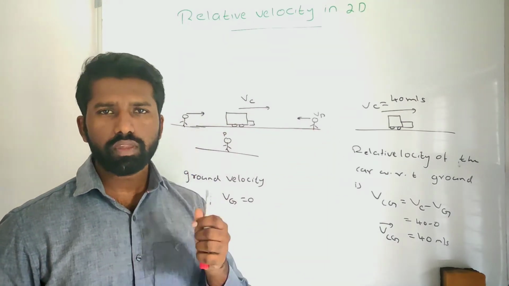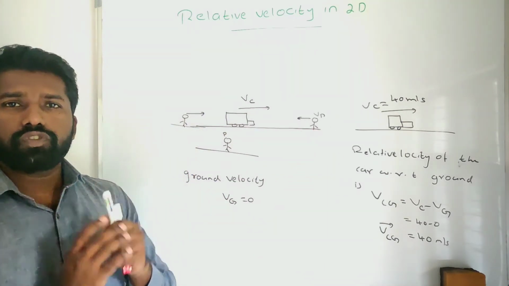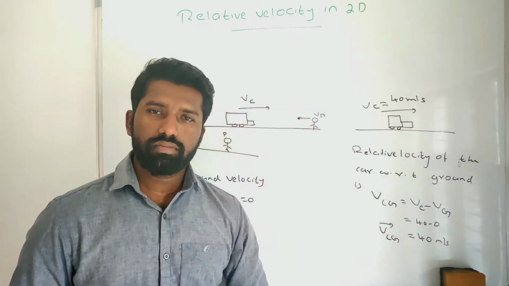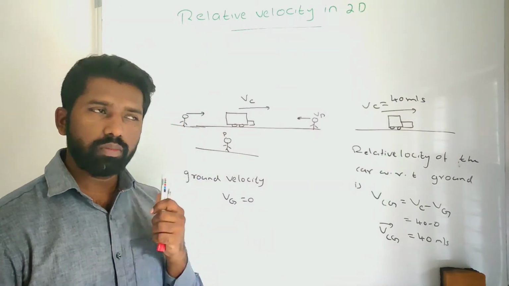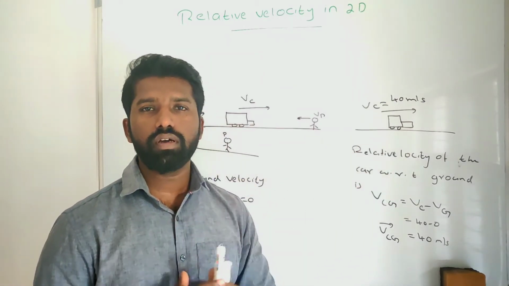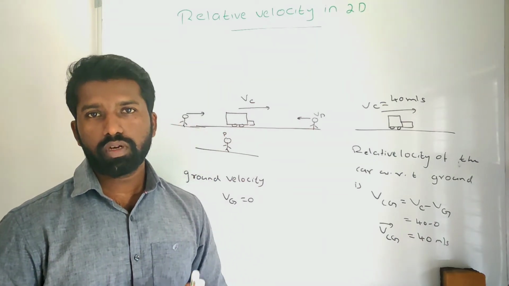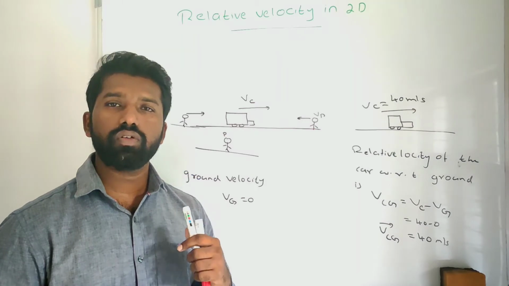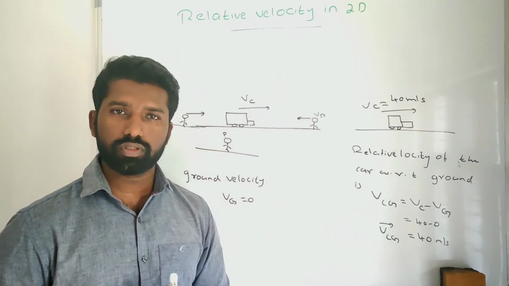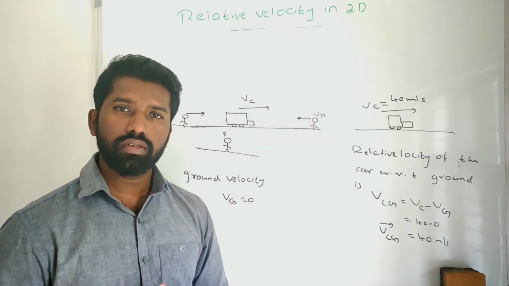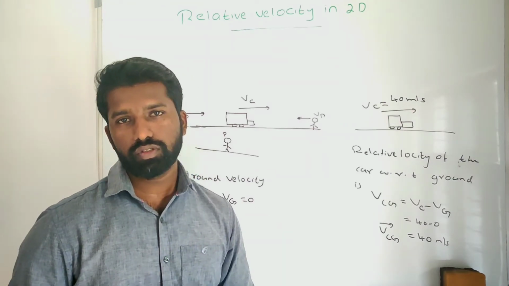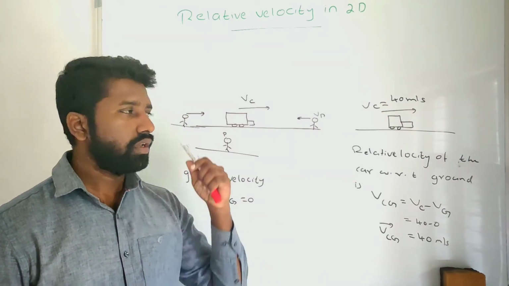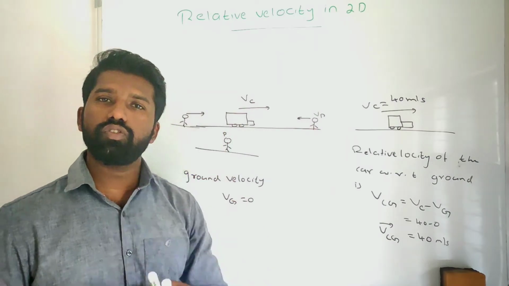If two bodies are moving in a straight line, the directions may be along the same direction or in the opposite direction. But in a plane, the directions are not necessarily the same or opposite. They may make some angle. So we will discuss here the relative velocity in two dimensions.